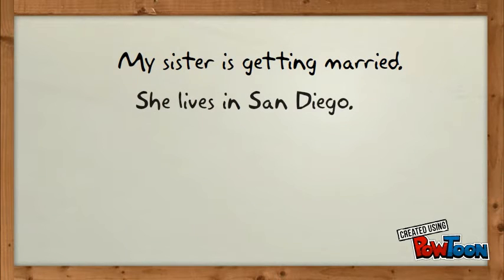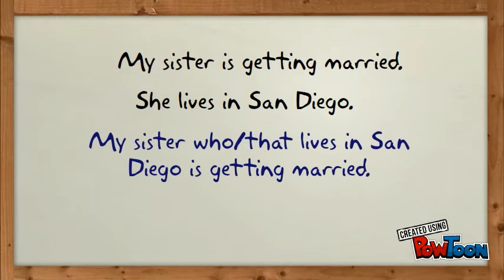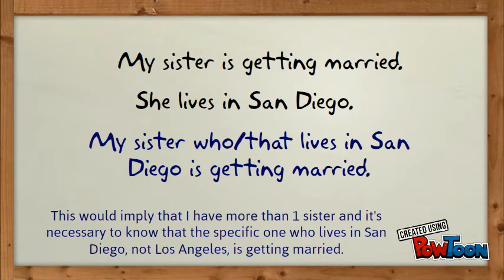We can combine these two sentences. My sister is getting married. She lives in San Diego. She refers to my sister. So we can say, my sister who or that lives in San Diego is getting married. This would imply that I have more than one sister, and specifically the one in San Diego is getting married.